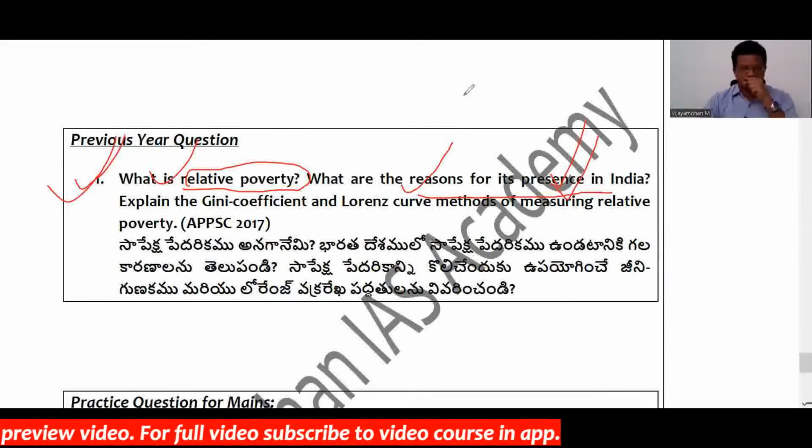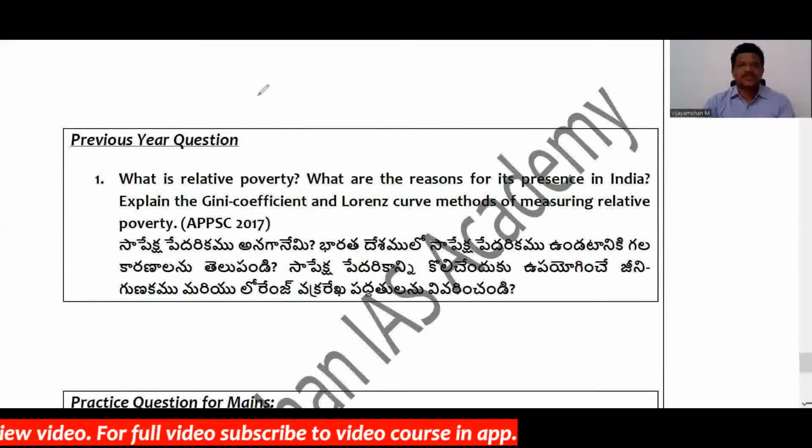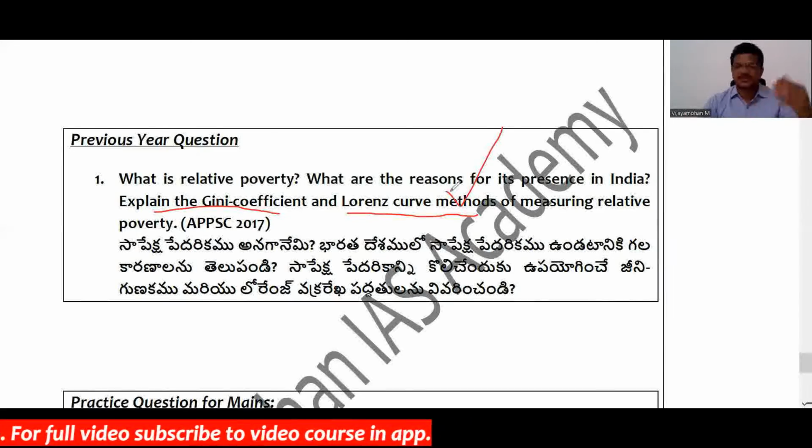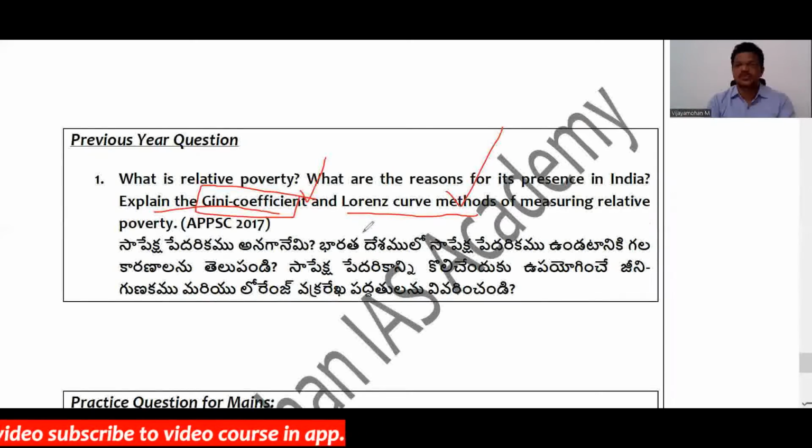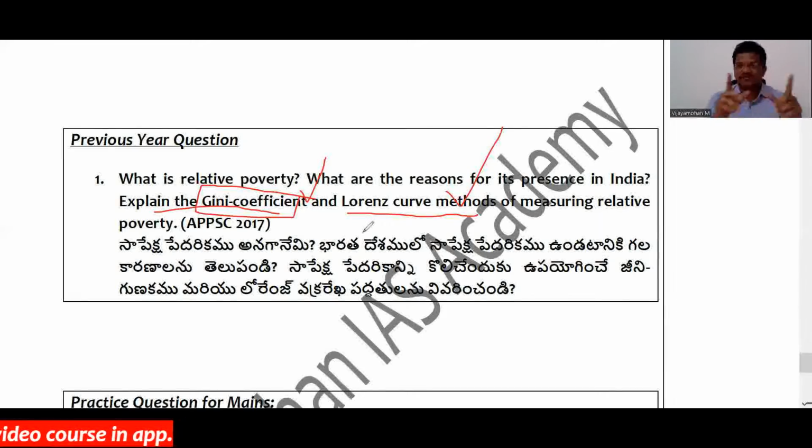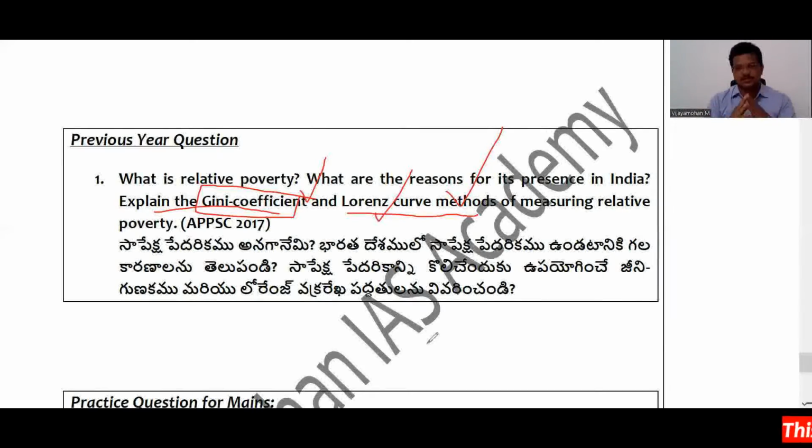Now the third part of your answer is the Gini coefficient and Lorenz curve methods. As I already told you, just mention what is the meaning of the Gini coefficient and how it shows the degree of prevailing income inequality in an economy, and what is the meaning of 0 and 1 in the Gini coefficient, right? And mention it through a graphical representation, right? Similarly for the Lorenz curve, you mention it with the graphical curve, and if possible, show one example by taking one point on the Lorenz curve, right?